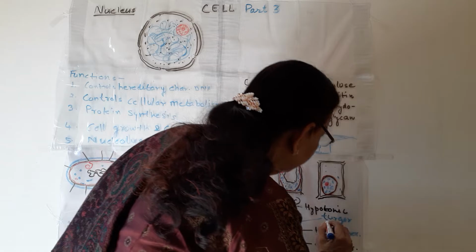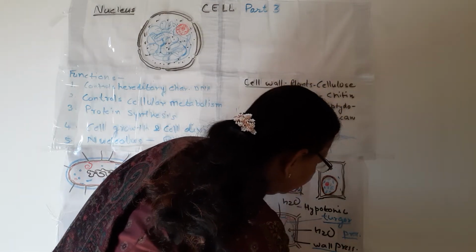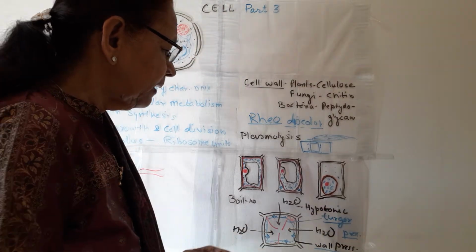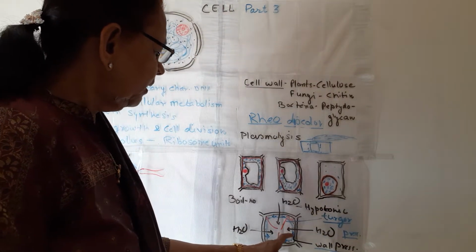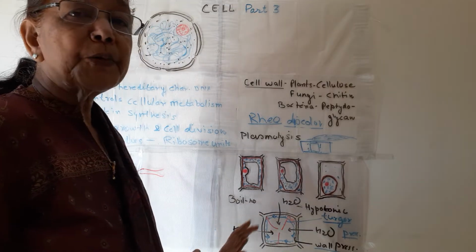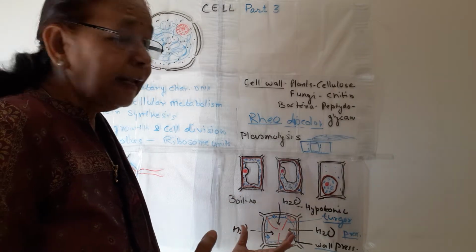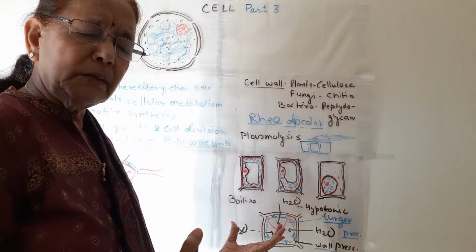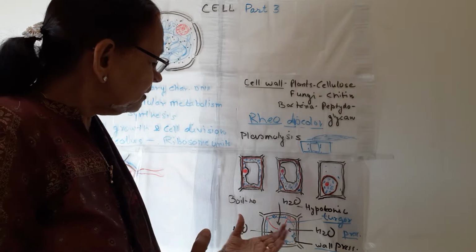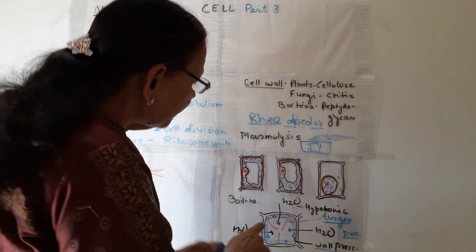Now, next, one thing about the wall pressure and turgor pressure. This cell exerts two types of pressure. One is turgor pressure and the other is wall pressure. Now what is turgor pressure? This is a plant cell. It absorbs water, and when the water is absorbed by the cell by osmosis, it swells up. So when it swells up, the cytoplasm exerts a pressure.